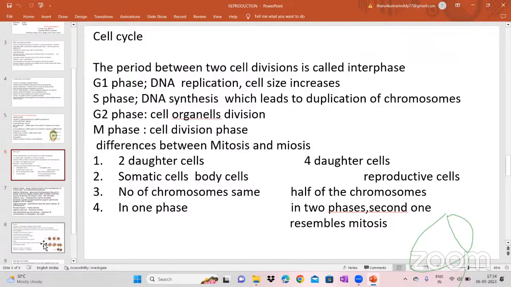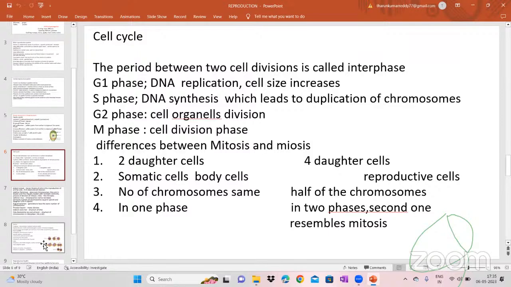Where will we get 4 daughter cells? The 2 daughter cells which are divided from the mother cell, these 2 cells also undergo cell division. So each cell gives 2 cells. In that way, from one mother cell, we will get 4 daughter cells in meiosis.